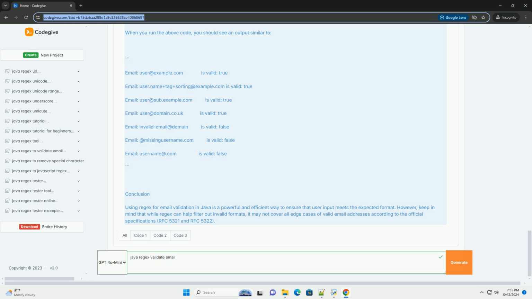2. isValidEmail method. This method takes an email string as input, checks it against the regex pattern, and returns true if it matches, or false otherwise. 3. Main method. The program tests several email addresses and prints whether each one is valid. Output. When you run the above code, you should see an output similar to